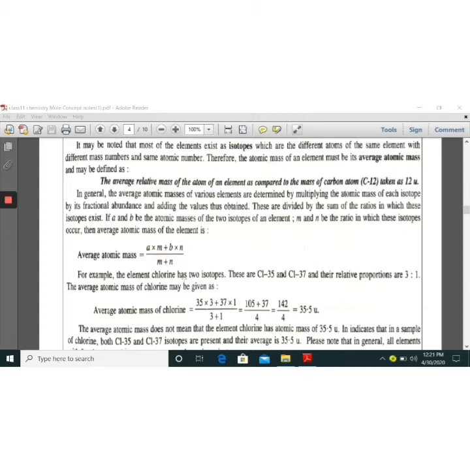For example, the element chlorine has two isotopes, chlorine 35 and chlorine 37, having relative proportions 3:1. So total proportions will be 3 plus 1 is equal to 4. Now how can you calculate this average atomic mass? First take the mass of the first isotope, that is 35, into the proportion 3, plus the second isotope's mass 37 into 1, divided by total proportions, that is 3 plus 1 equals 4. So you will get 35.5, and you know that chlorine's average atomic mass is 35.5 U.